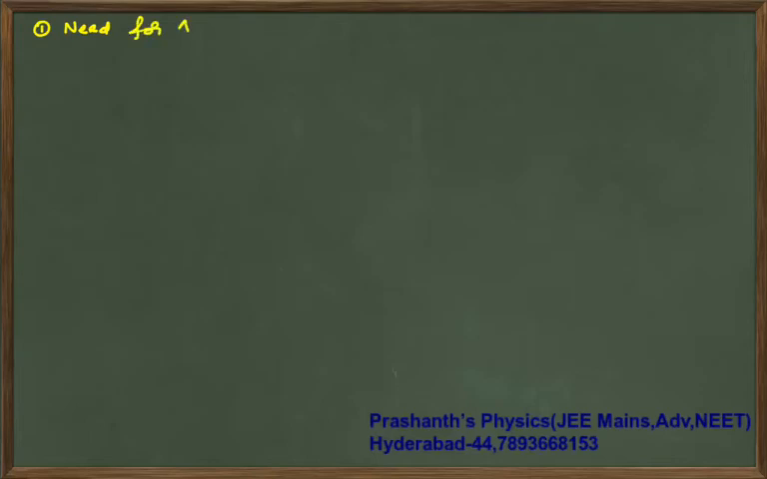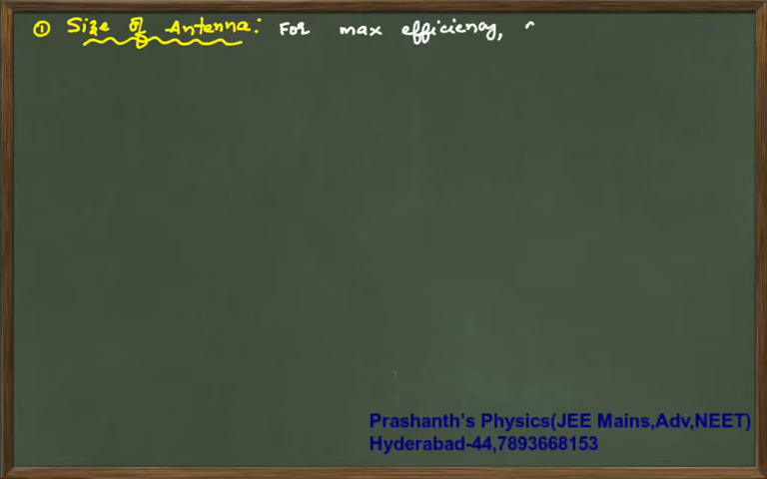The first reason I have given is the size of antenna. Previously I gave a very clear statement: for maximum efficiency, the size of antenna should at least be lambda by 4.